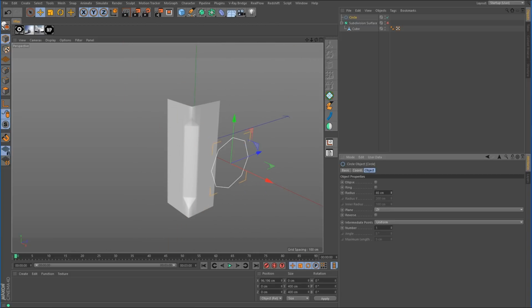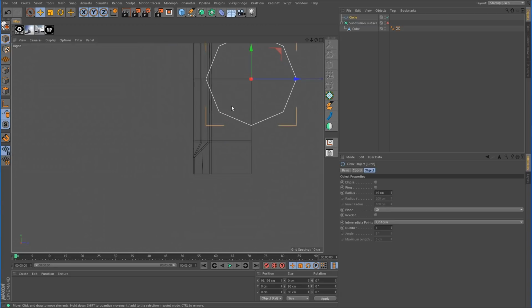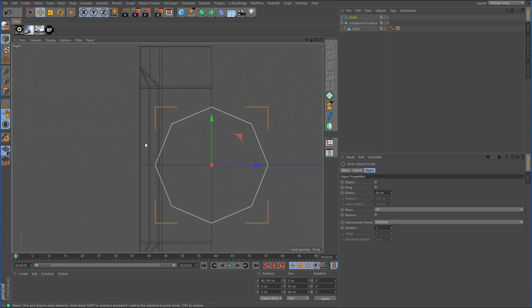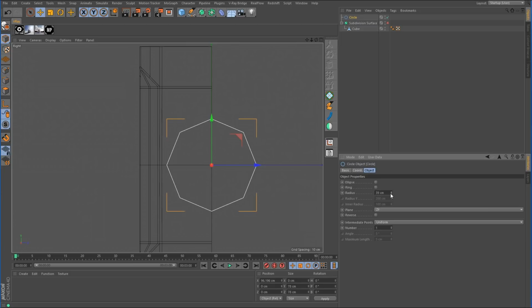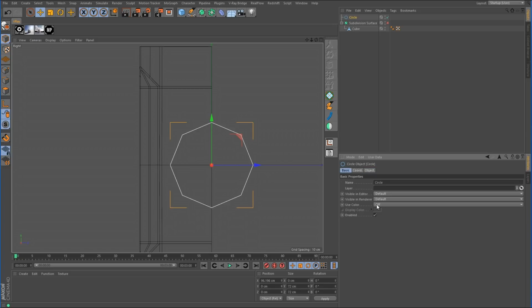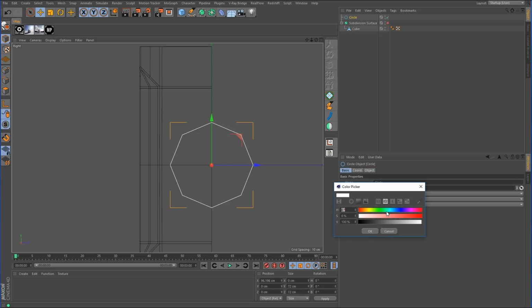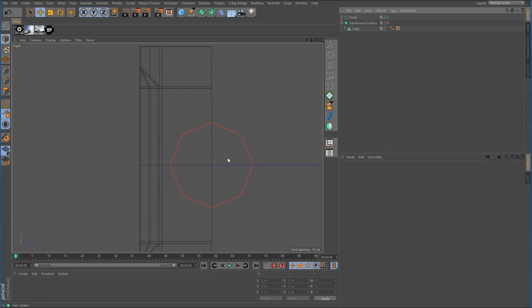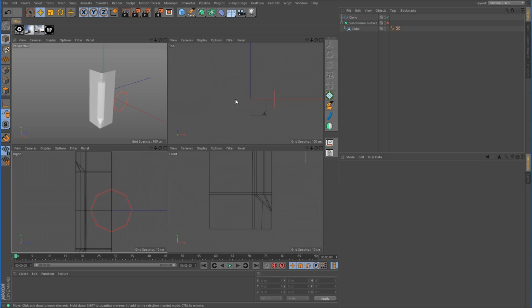And then we need to go into a side view. And right now you can see that edge is overlapping that indentation, so it needs to come down more. So I think a value of, I don't know, maybe 36 will be okay. And I'm just going to change the color of this spline just so we can see it a little easier against the background. There we go.